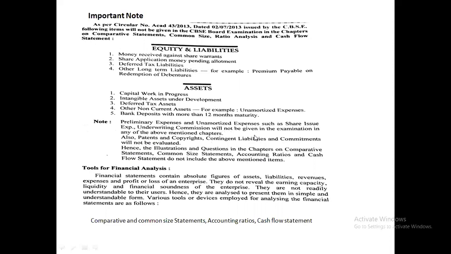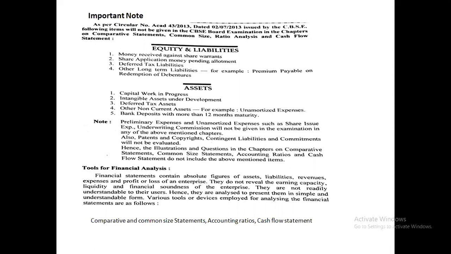Now, we have studied what financial analysis is in Chapter 2. We have four financial tools for financial analysis. The financial statements give the absolute figures of assets, liabilities, revenue, expense and profit or loss of an enterprise.